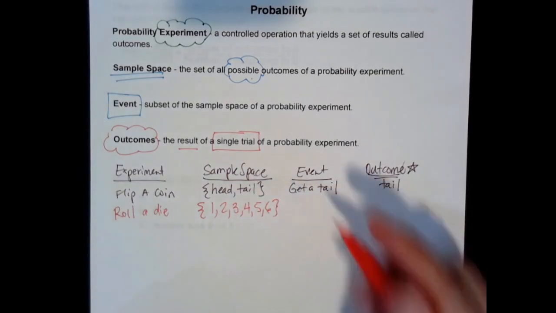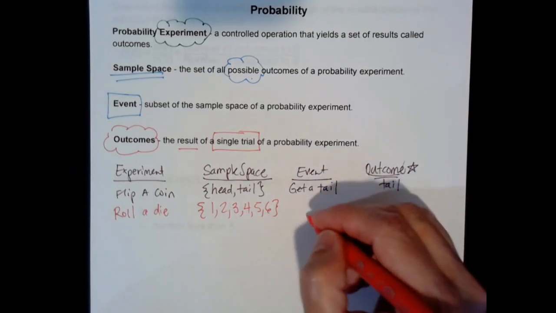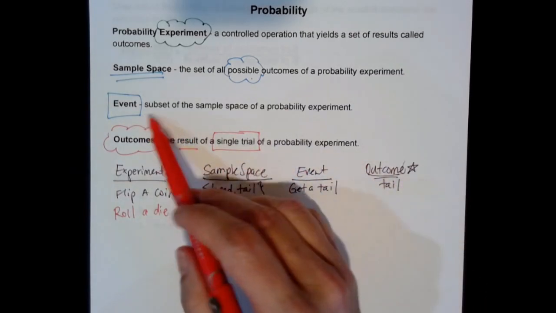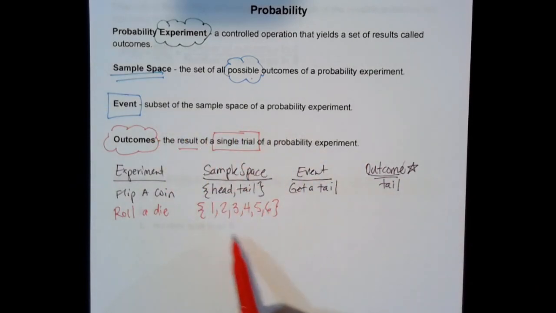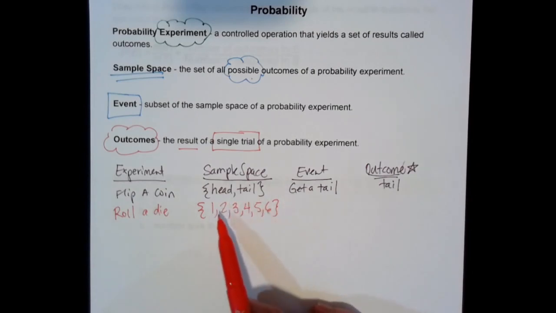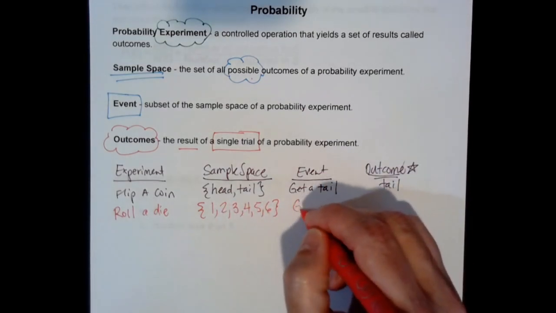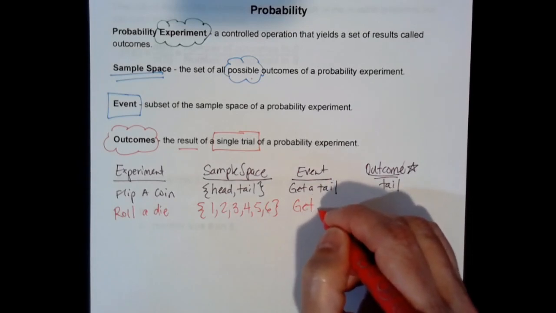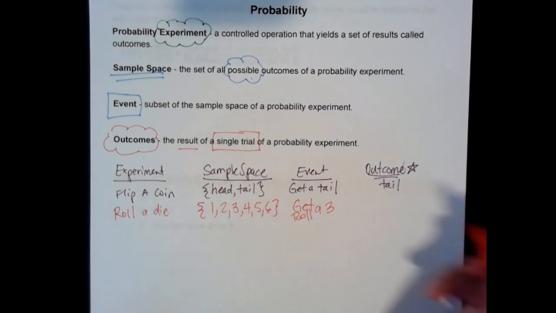So my event, remember my event is a subset of the sample space. So it's got to be a subset of the sample space. It has to be something from here that's going to happen. It could be one thing or it could be two things, but it's got to be something from this subset right here. So let's say I want my event to be, roll a 3.